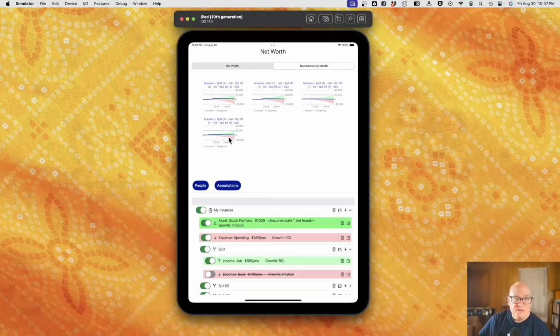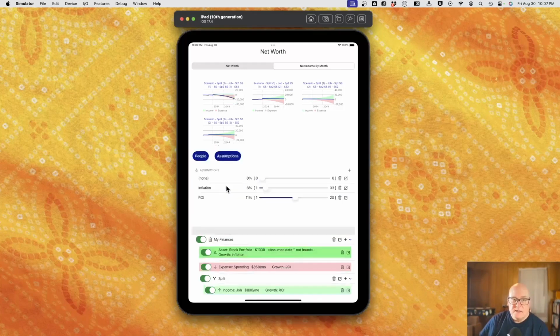Okay. So with all these, without the boat, you can see your actual net, that sort of blue line, tracking pretty close to zero. Your income and expenses are pretty well balanced at this point. There's a little play, but they're more or less balanced. Okay, so that gives you kind of a good feeling, like, oh well, most of these plans I'm looking at aren't going to hurt me from that sense. If I have a reasonable pile of assets to start with, I'm basically breaking even. Now these are controlled by assumptions, and like this one, the growth is based on this ROI.